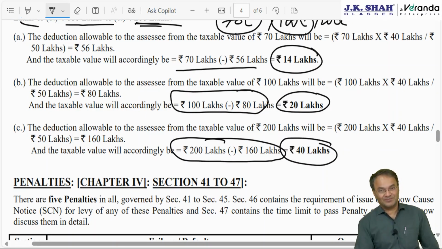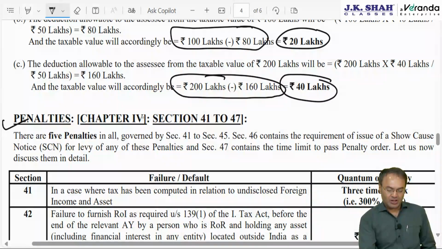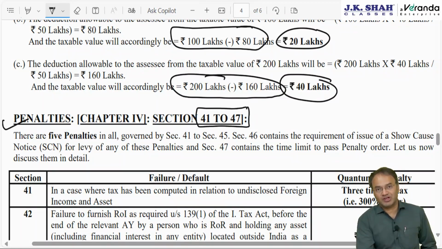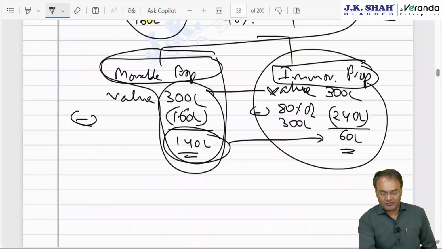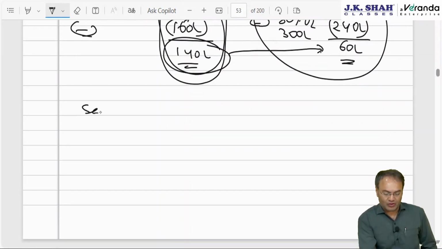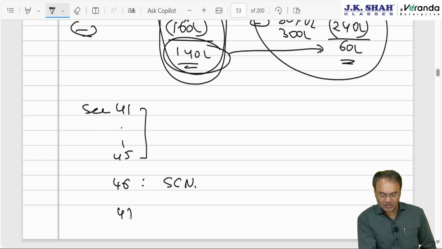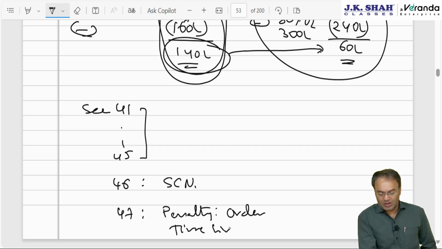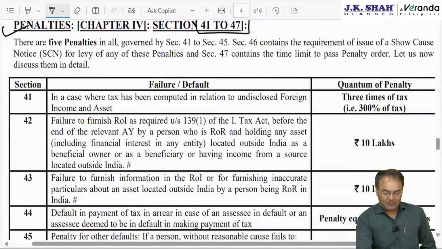Now the next is penalties. Penalties, there are 5 penalties ranging between section 41 to section 45. Which 5 penalties we'll be discussing? So section 41 to 45 are 5 penalties. Section 46 is issue of show cause notice for levying penalty, and section 47 is penalty order, or rather I would say time limit to pass penalty order, time limit. So let's understand one by one.